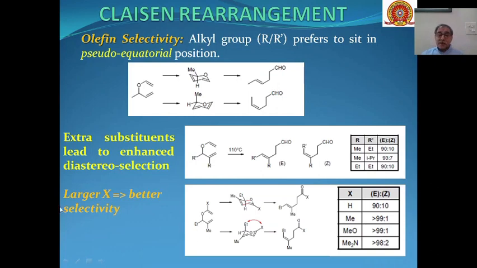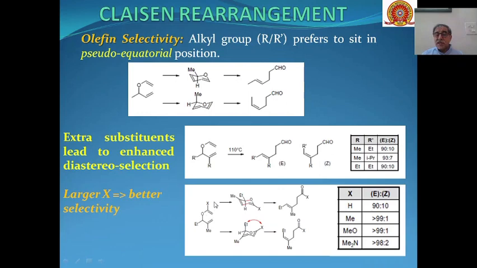Similarly, the larger the X group, the better the selectivity. So if at this X position we have some more substituent, then the selectivity will also be affected. If this X is H, as you have seen over here with ethyl and methyl, it is 90 to 10%.